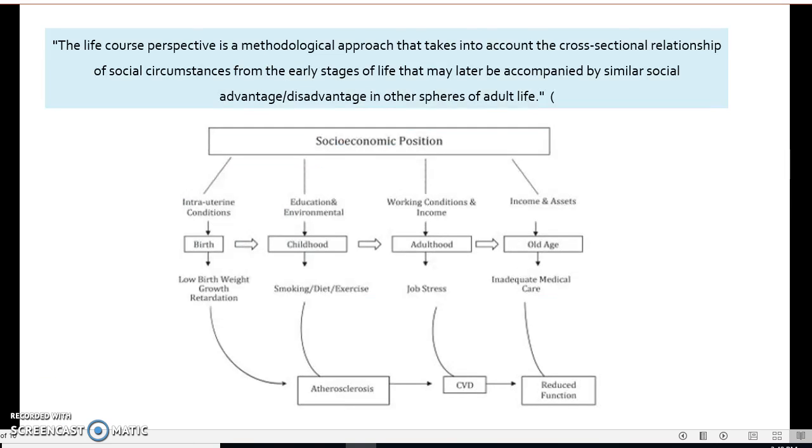Cardiovascular disease is referred to as the disease of affluence. There is a correlation between the related risk factors being prevalent within high-income countries and rarely present in low-income countries. The high-income countries are affected by their higher socioeconomic position. The graph shows how a person's socioeconomic position plays a part in increasing the risk for cardiovascular disease.